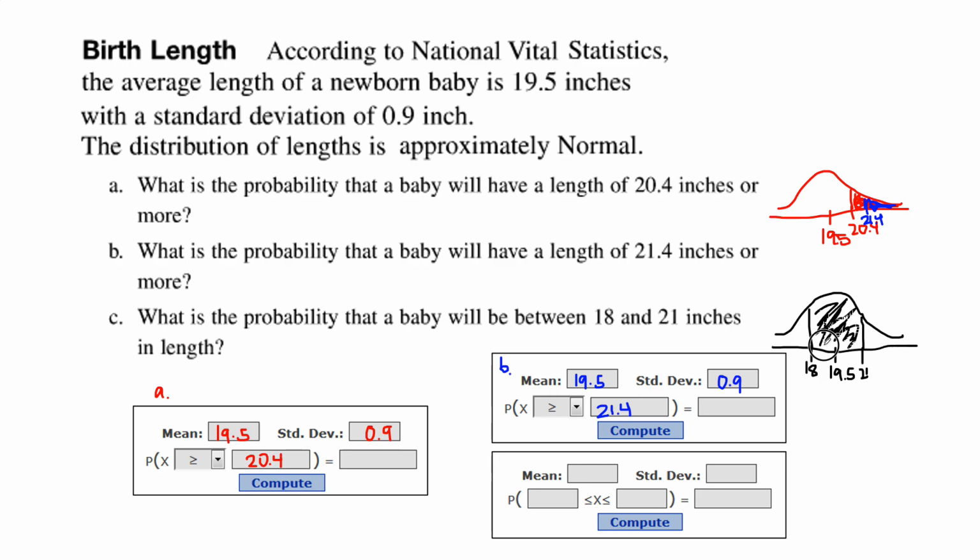Not very good shading. All right, so I would plug in 19.5 and 0.9 again for my mean and standard deviation. And now you want to make sure that you switch to the between so that you have a lower bound and an upper bound. And I'm going to put in 18 for my lower bound and 21 for my upper bound and hit compute. Now I'm going to let you compute those on your own.